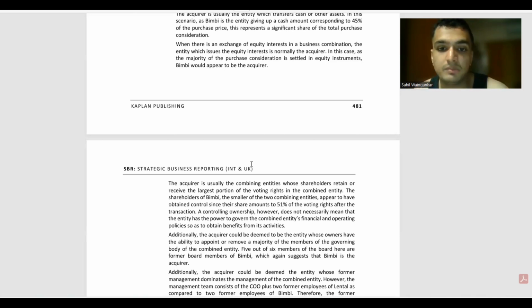The shareholders of Bimbi, the smaller of the two combining entities, appear to have obtained control since their share amounts to 51% of the voting rights after the transaction. The controlling ownership, however, does not necessarily mean that the entity has the power to govern the combining entity's financial and operating policies so as to obtain benefits from the activities.